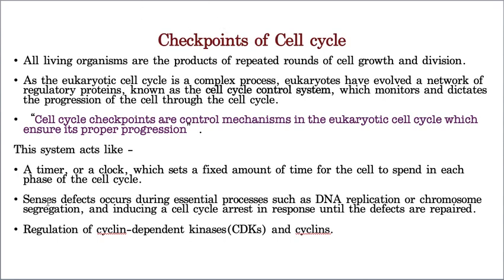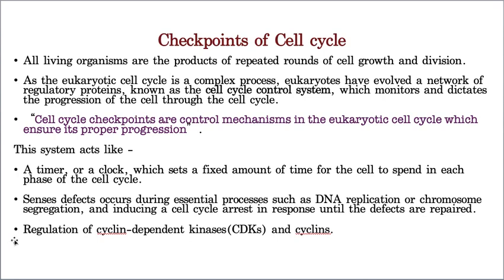It also senses any defects that happen while the cell cycle is taking place. If defects happen, it temporarily stops the cell cycle, first tries to fix that particular defect, and then lets the cell participate in the division further. But if it can never rectify that defect, then it will immediately stop the complete cell division. That means it does not let the cell participate in cell division at all.